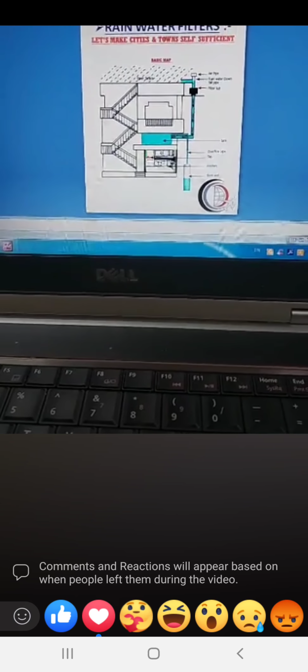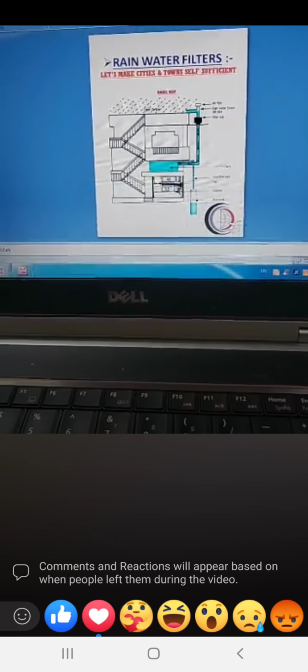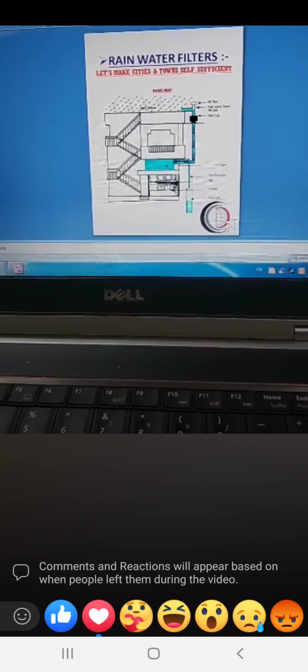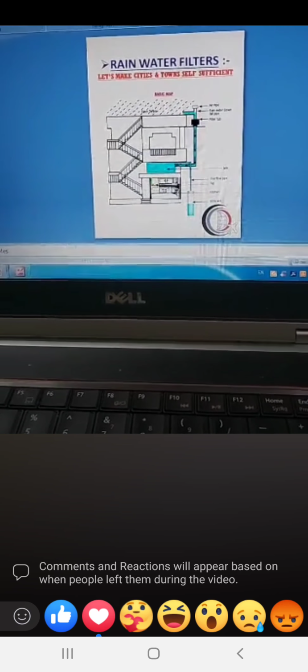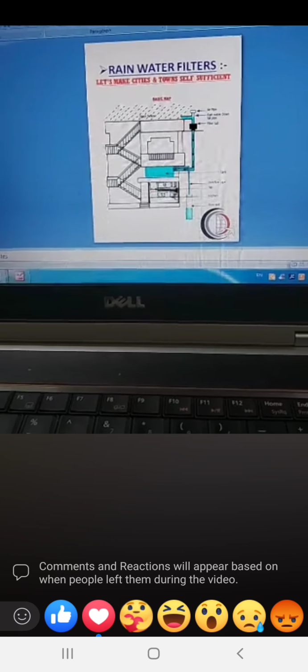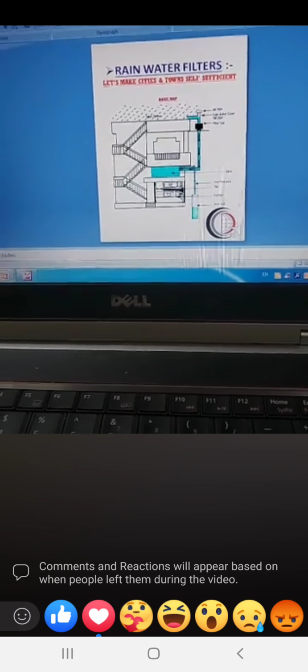And if the rainfall was excess, and due to that your storage capacities are over, you can divert that excess rainwater to the groundwater recharge system. So by this process you can do both the things. You can collect your water for your usage, and you can supply the rainwater to ground aquifers, which will help in improving the quality of the water in ground.